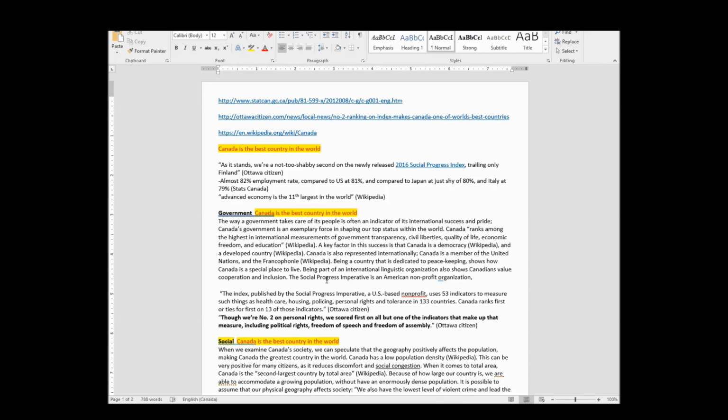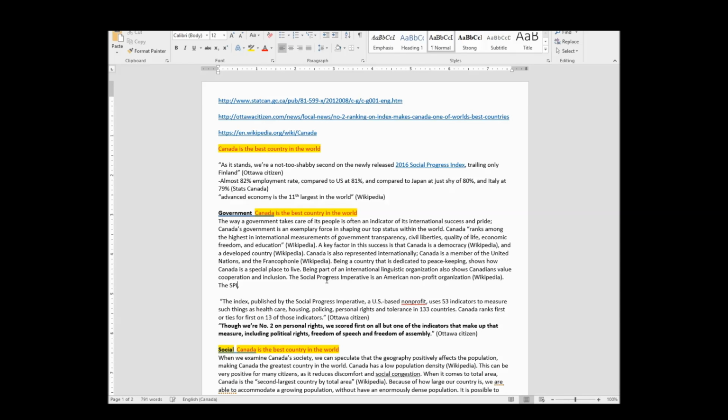I'm just going to have to cite Wikipedia, even though I'm going to chop this quote in two. I just don't want to make my sentence too long. I'm going to just call it the SPI. I'm just going to short form it. I don't know if I'm allowed, but I'm going to do it.